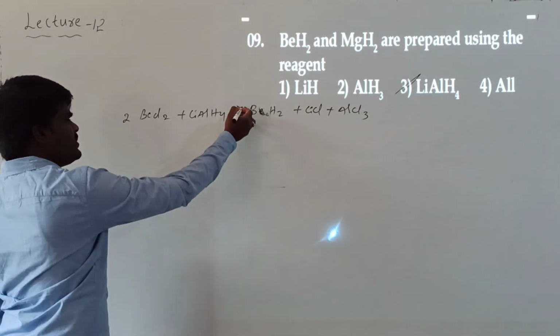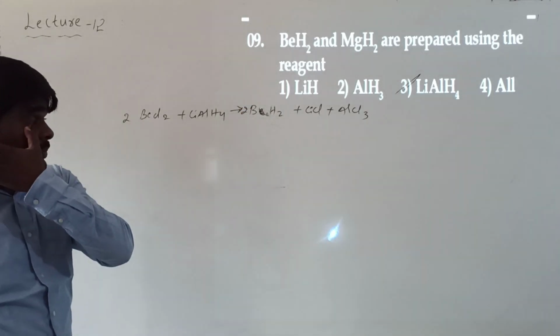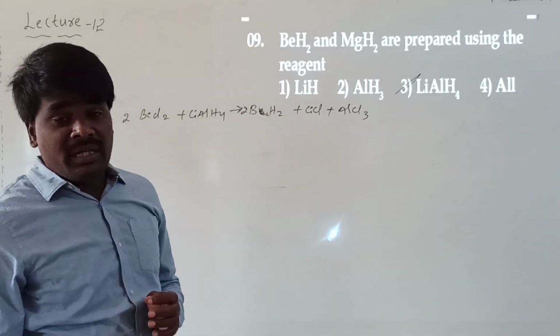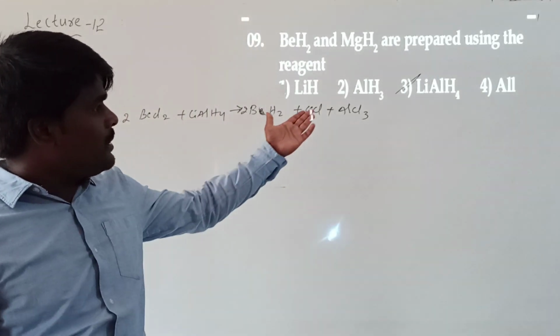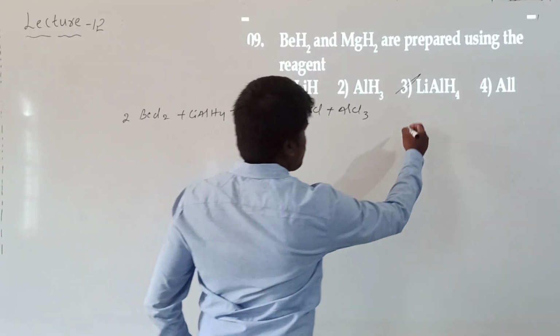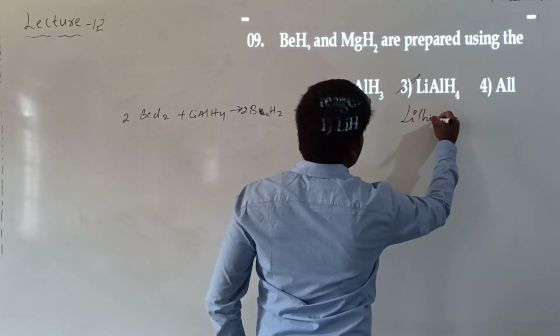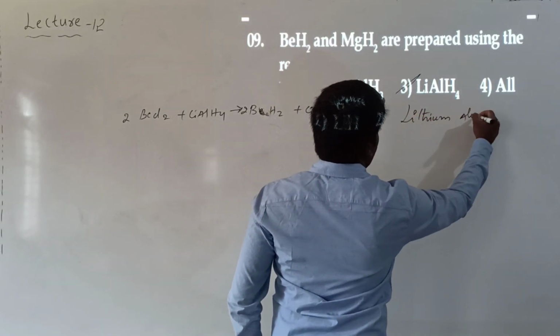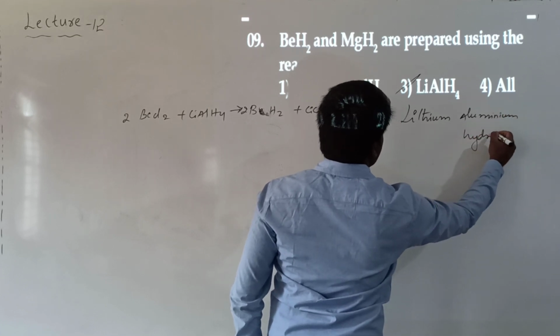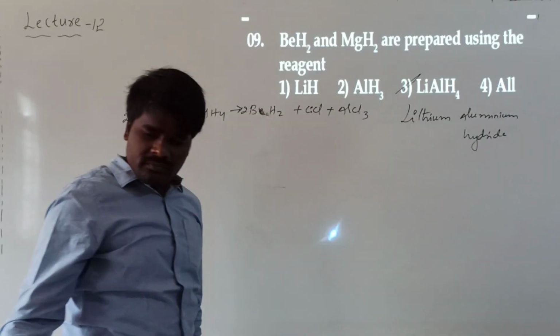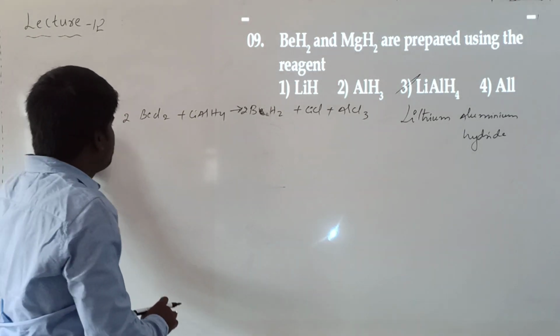In a similar manner, magnesium hydride can also be prepared. So, generally, beryllium hydride and magnesium hydride are prepared by the reaction of their chlorides with lithium aluminum hydride. What is this? This is called lithium aluminum hydride. It's a complex hydride.